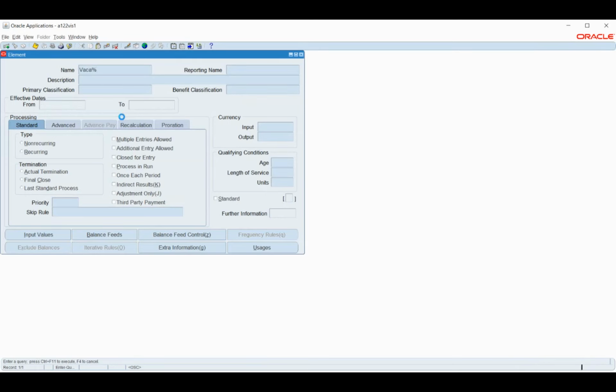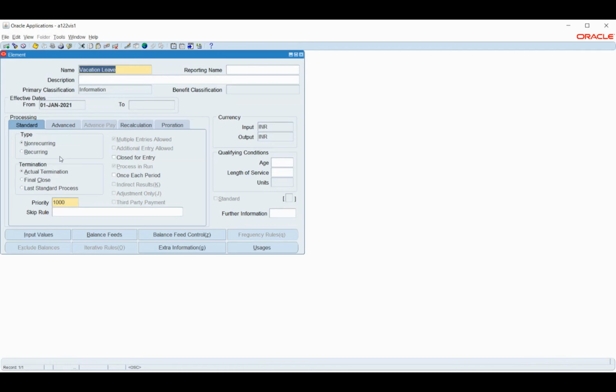In this case, I created an element called vacation leave, which means a kind of an LTA or something like that. I have created this component. Here I'm not complicating it. This is non-recurring, which means this is not a regularly used component. And one change I have made is the termination as an actual termination.